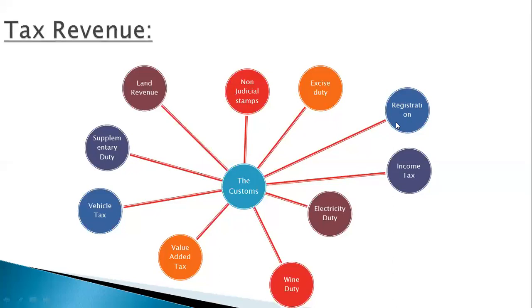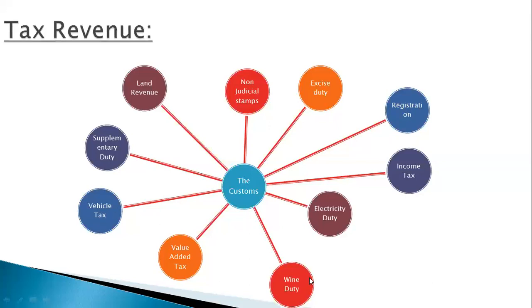The government earns enough money from this source. Next comes the vehicle tax. The tax paid for the registration of vehicles is known as vehicle tax. Suppose I have any kind of vehicle, so I have to do the registration. For this purpose, I have to give tax to the government.